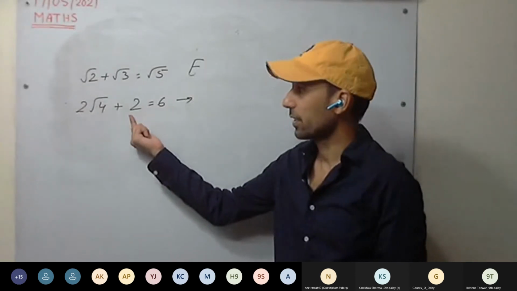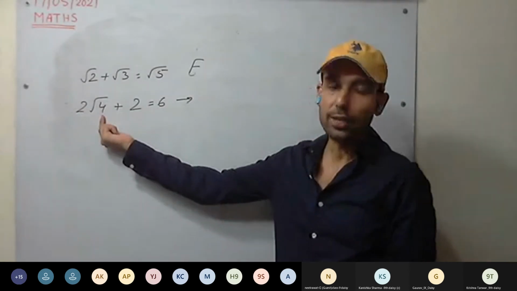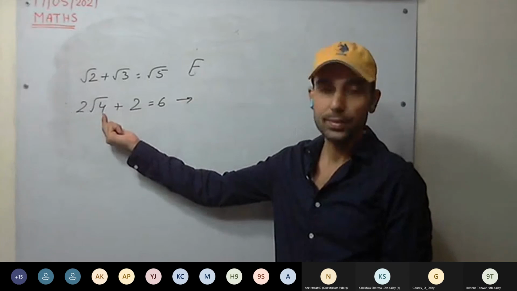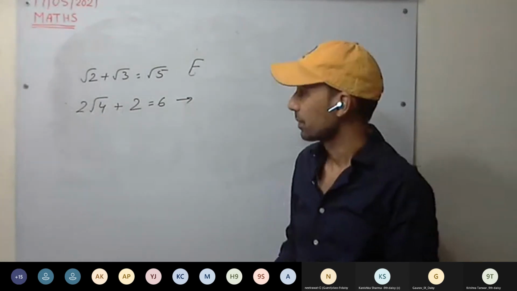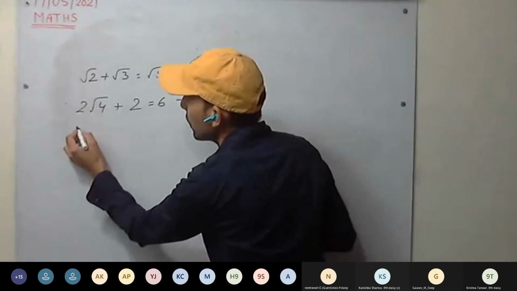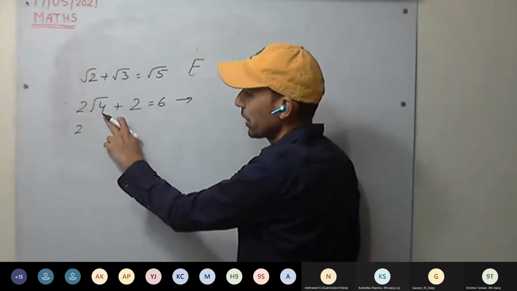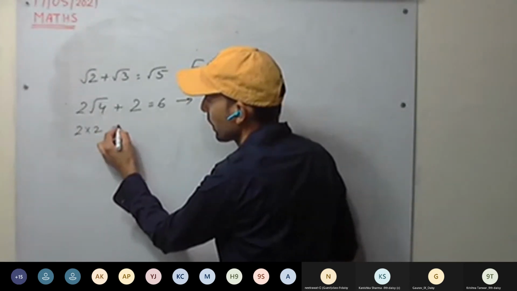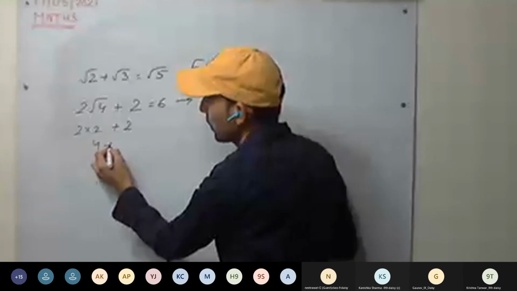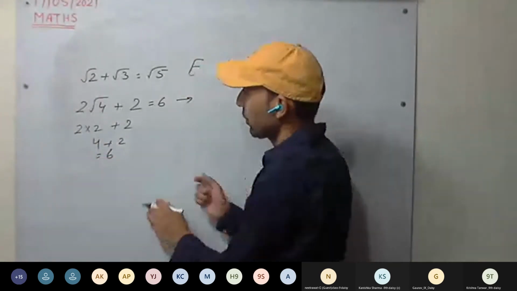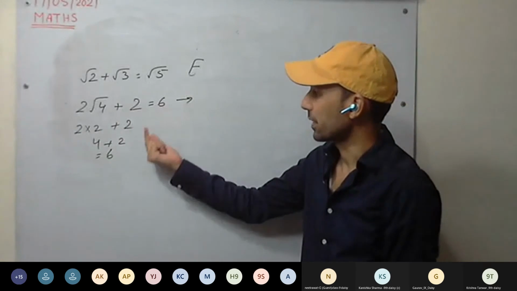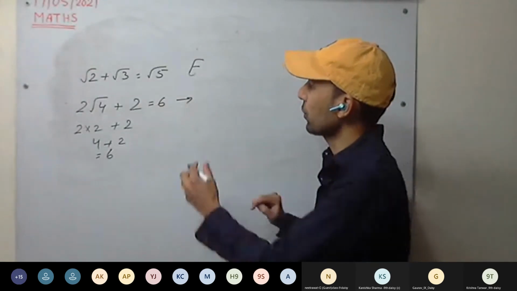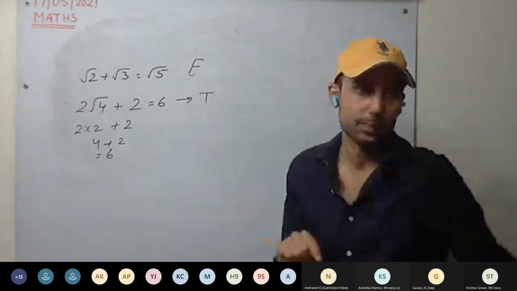Can we solve the left hand side? 4 is a perfect square, so we can take the root. Two into root of 4 is how much? 2 into 2 is 4, plus 2, 6. Now we can see the left hand side solution is 6. Right hand side is 6. So 6 equal to 6. Therefore it is true.